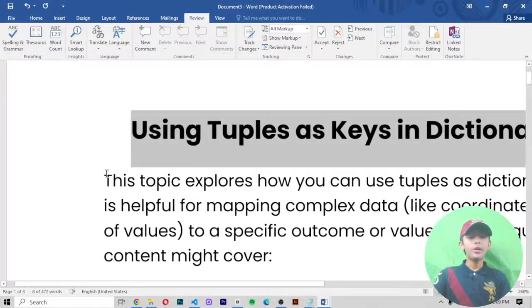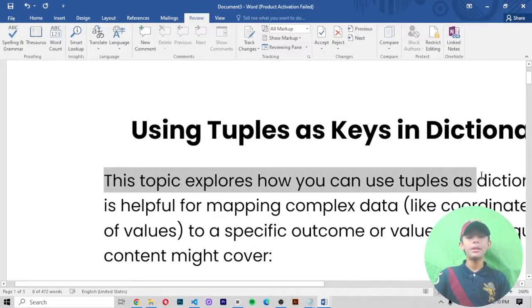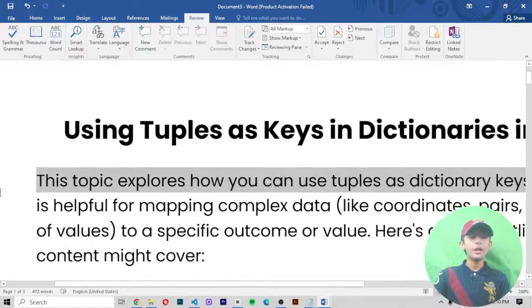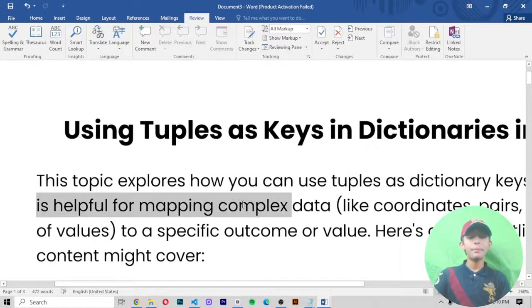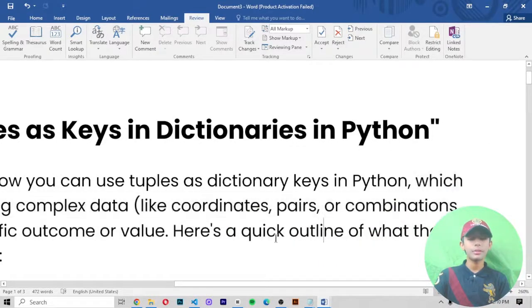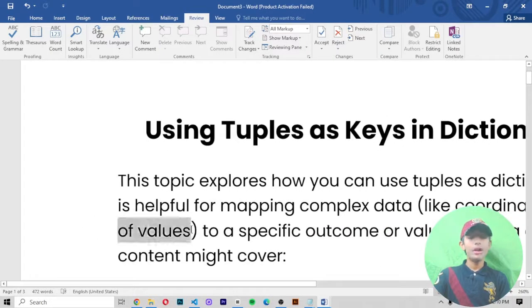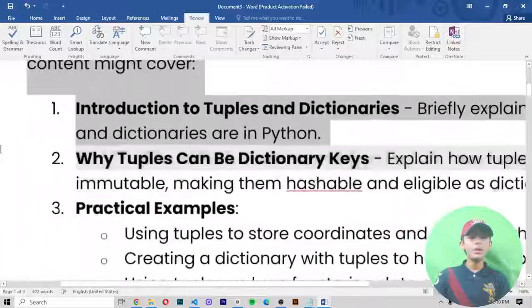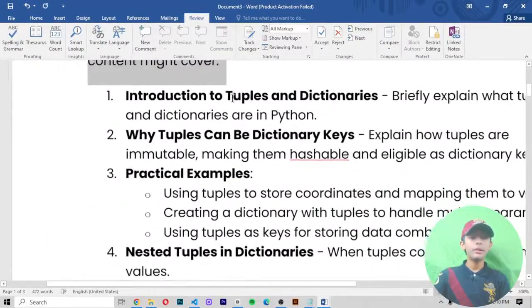The topic explores how you can use tuples as dictionary keys in Python, which is helpful for mapping complex data like coordinates, pairs, or combinations of values to specify an outcome or value. Here's a quick outline of what the content might cover.